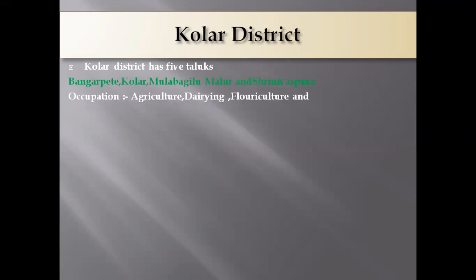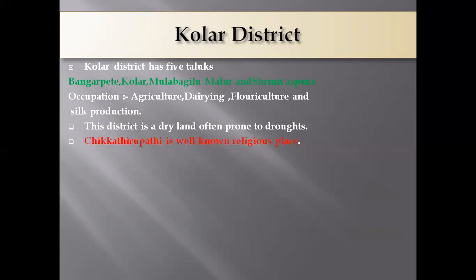What are the major occupations of this district? That is agriculture, dairy, floriculture, and silk production. These are the main occupations of this Kolar district. And this district is dry land, often prone to drought. This district is very dry because Kolar has a very hot climate, no? So that's why we can't get very fertile land. They are also waiting for the rain.